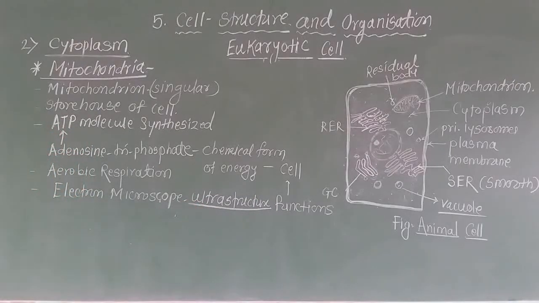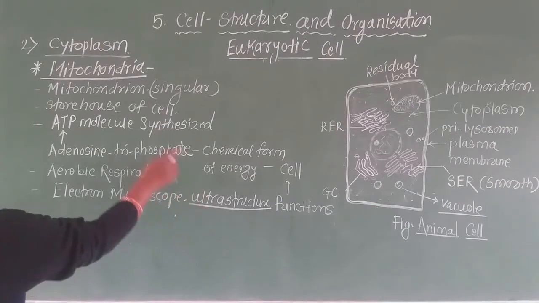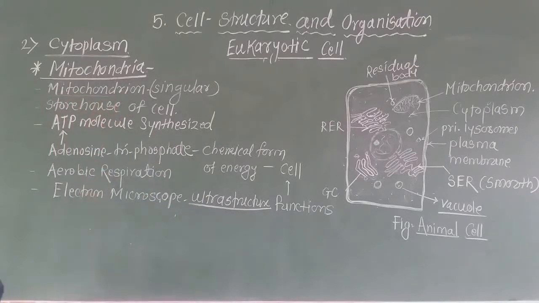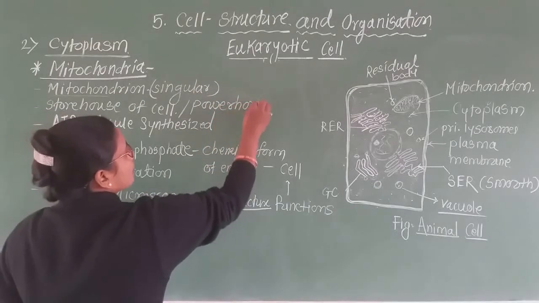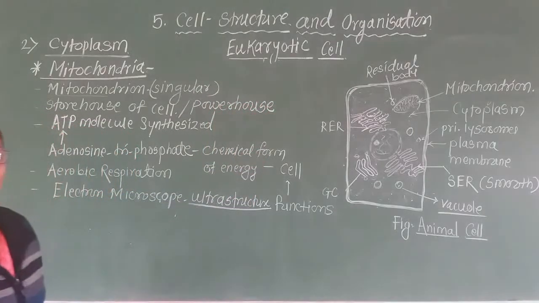The structure of mitochondria which appears under the electron microscope is called the ultrastructure. Before that, remember that mitochondrion is a singular word. It is called the storehouse, or also the powerhouse of the cell.